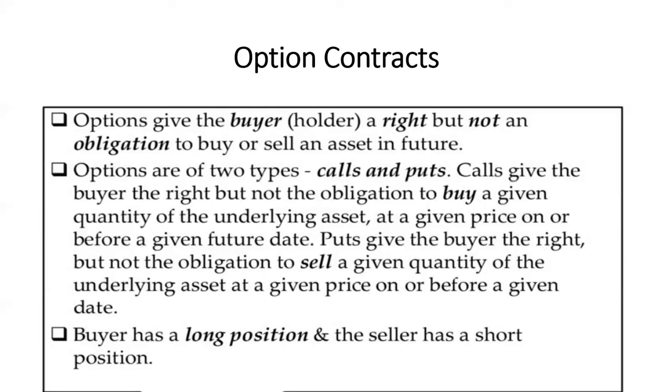Options are of two types: call option and put option. A call gives the buyer the right, but not the obligation, to buy. CB: in case of call, remember the buy option. In case of a call option, the buyer can buy a given quantity of the underlying asset at the given price on or before the maturity date, the future date.